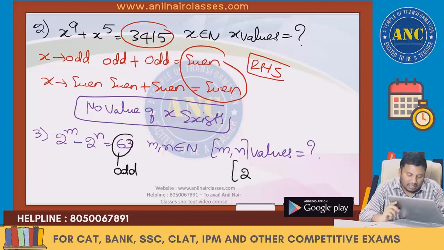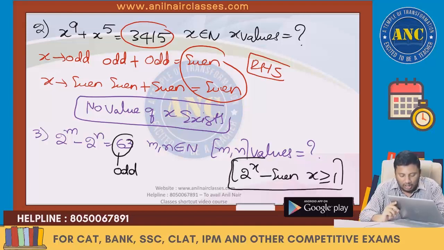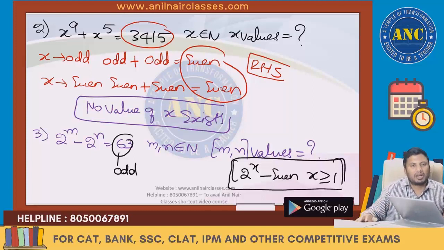Can I say that 2 power x is always an even number if x is greater than or equal to 1? 2 power 1 is 2, 2 square is 4, 2 cube is 8, 2 power 4 is 16. 2 power x is an even number whenever x is greater than or equal to 1.